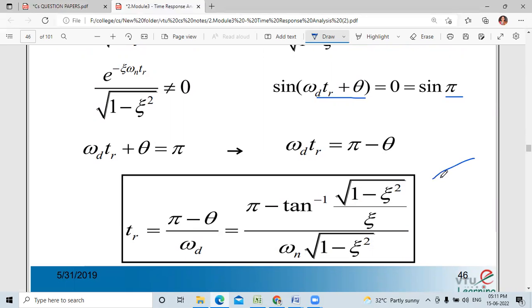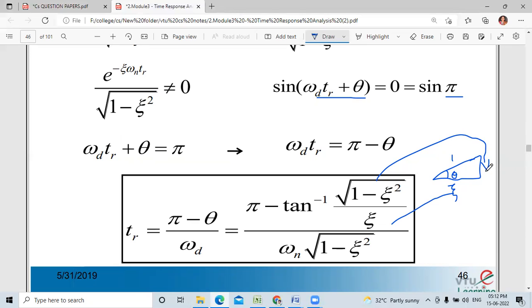From the angle like this, this value is 1, and here is theta.